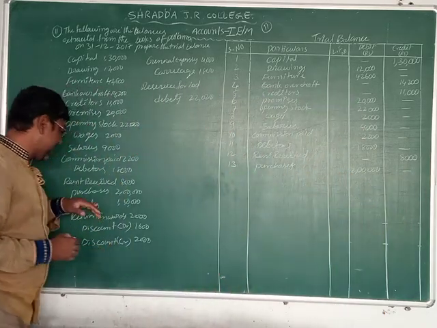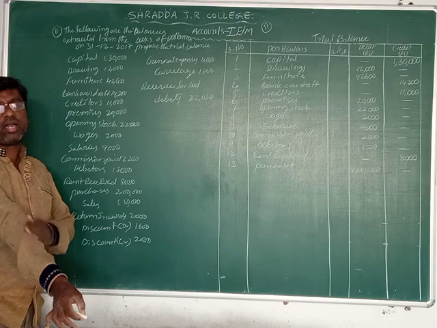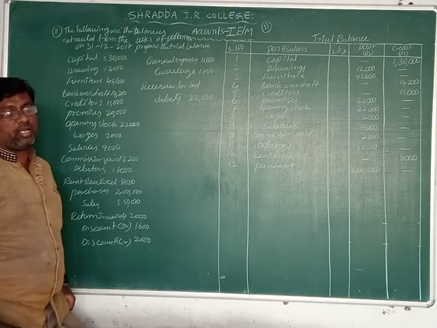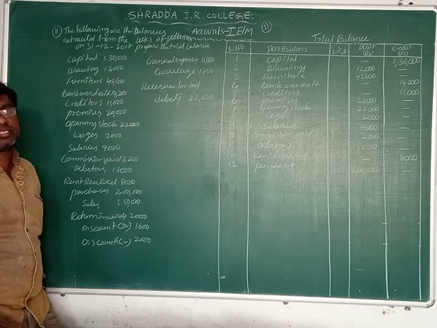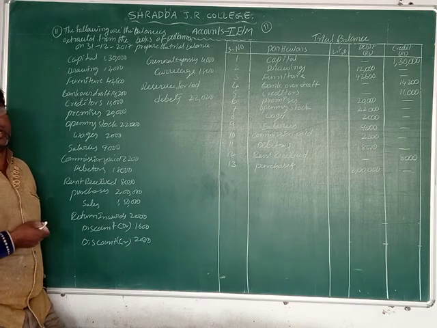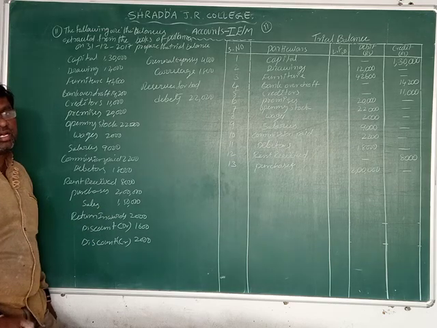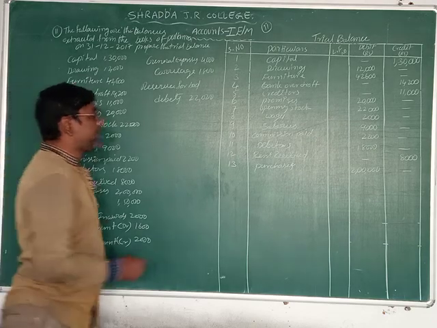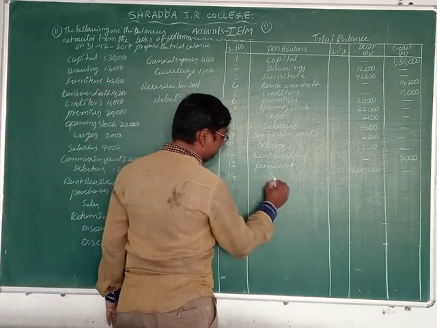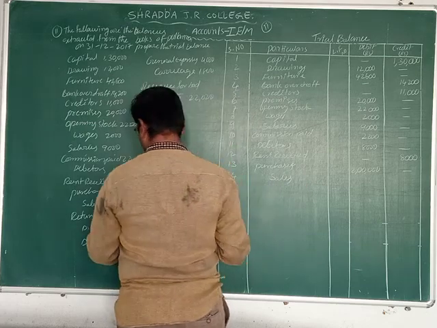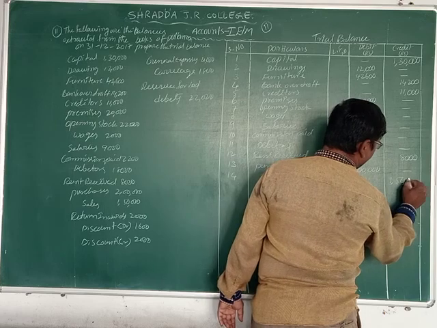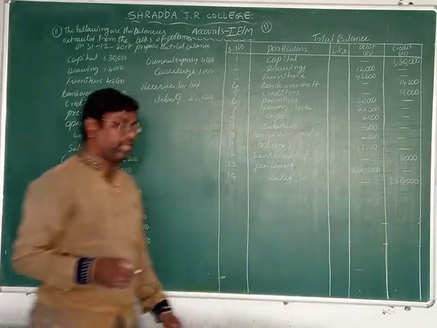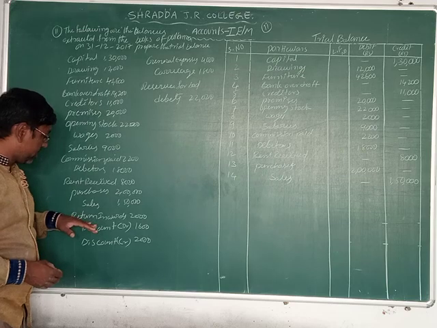Now next one is what given? Sales. Sales is what? Income. This time we sold the goods. The cash comes into the business. We receive the cash here. That's why sales is what? Incomes. All incomes we can record into credit side. Write down 14th one, sales. Sales we can record into credit side. 1,50,000 rupees. Okay. Now next one is return inwards.